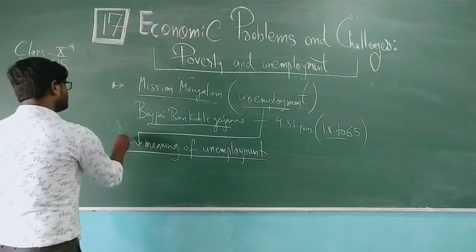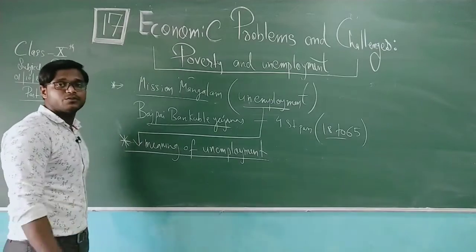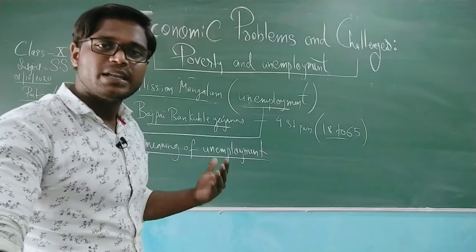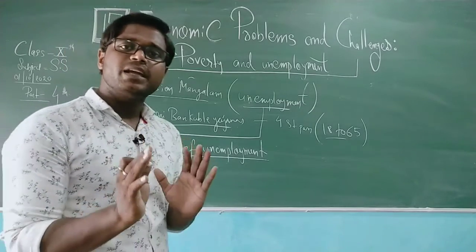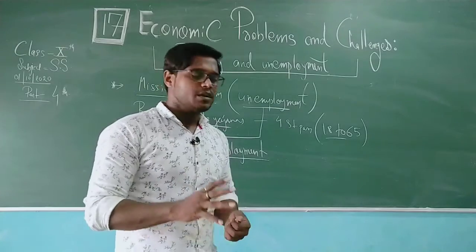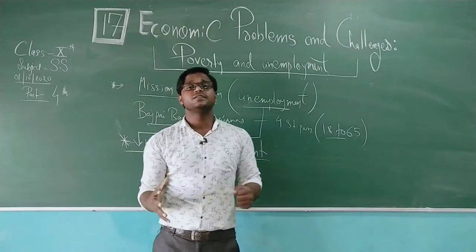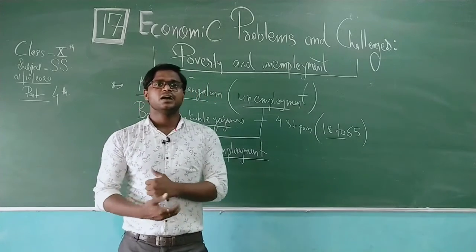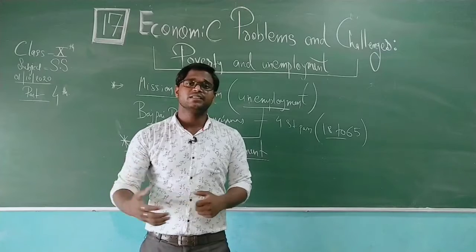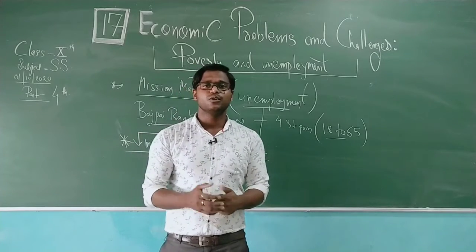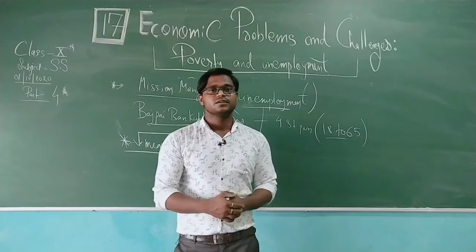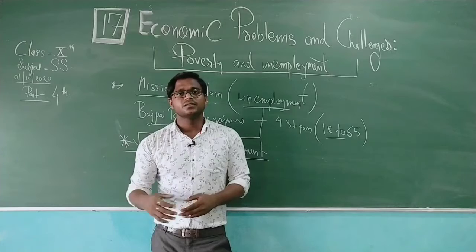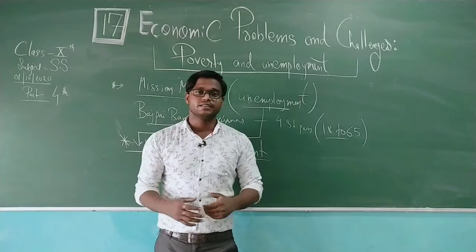Now what is the meaning of unemployment, that we need to understand, and then in the end we'll understand which kinds of policies can be studied to eradicate unemployment. See, unemployment can be defined in different ways. For example, an adult who is 15 to 16 years old, who is ready to work and get payment, is generally kept at home and is not getting a job. Even though they hold qualifications, they don't get work, and that can also be said to be unemployment. So unemployment can also be said to include societies, areas, people and villages.